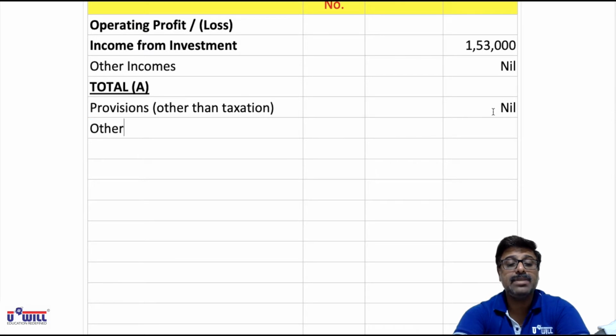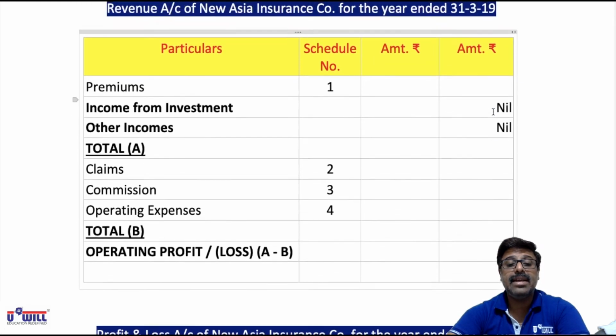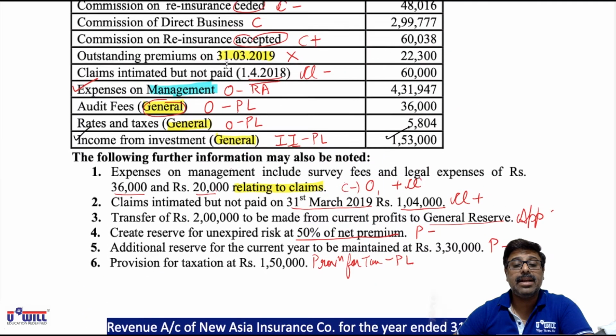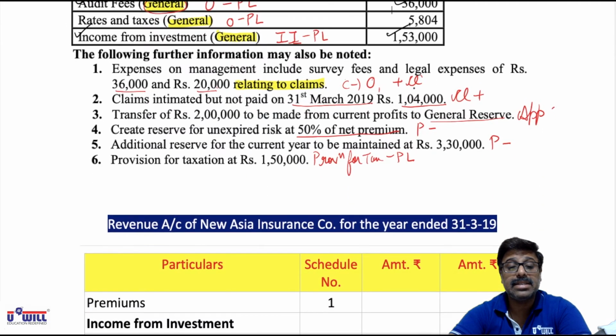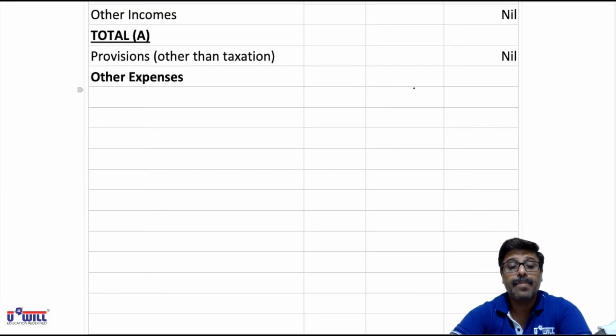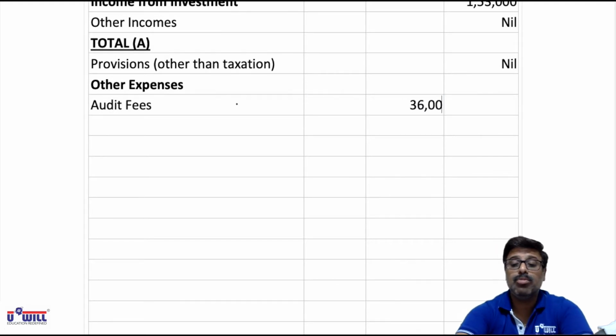Then we will have other expenses. Now these are other expenses which are marked as O and P&L account. So which are the expenses marked as O and P&L account? That we have audit fees 36,000. All of it on audit fees 36,000. Inner column, because more than one are there within other expenses.